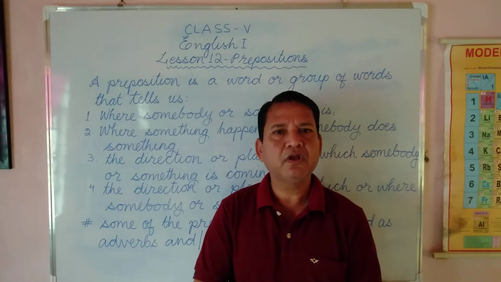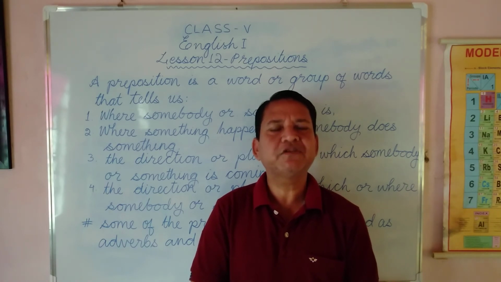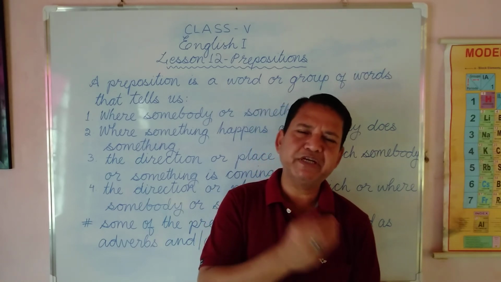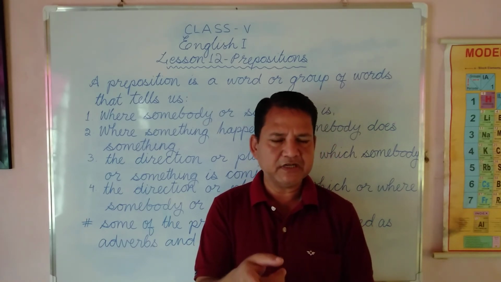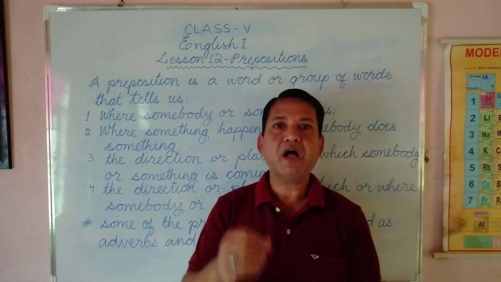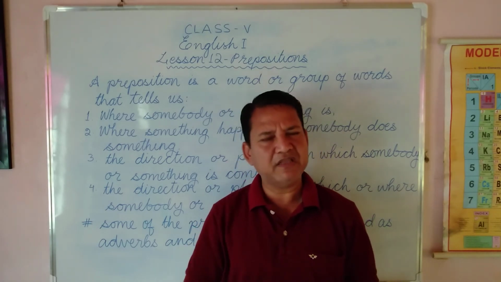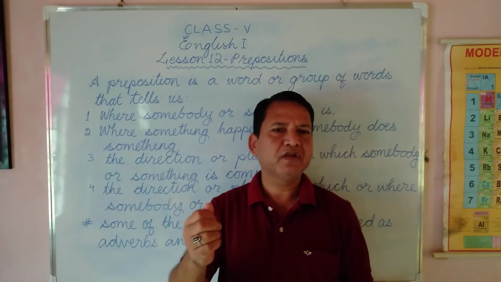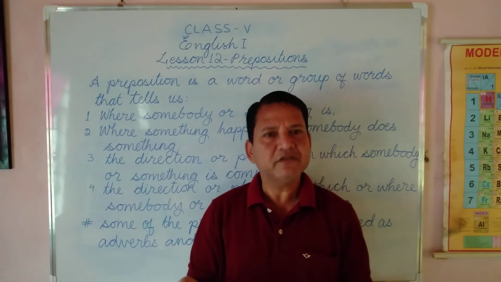This is the answer. Who am I speaking to? See, in this sentence, to has come at the beginning of the sentence. But the sentence which I told you just now, who am I speaking to? It has come at the last. So it means the preposition to, its position has been changed.